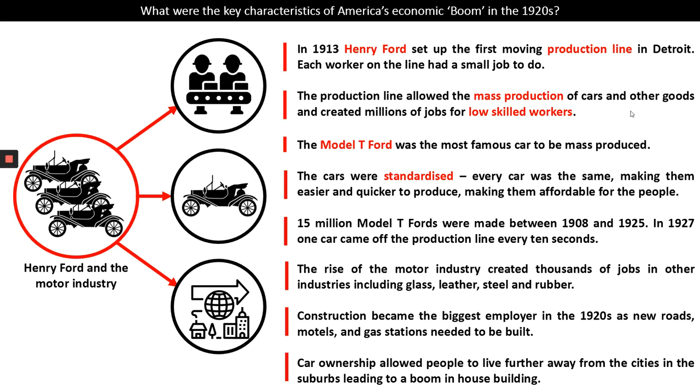And car ownership allowed people to live further away from the cities in the suburbs, the areas around them, leading to a boom in house building. Cities grew and grew and grew as people could live further and further away from the centre and commute using their car. So the car industry revolutionised American society. Once the production line was made, lots of other products could be manufactured in the same way.